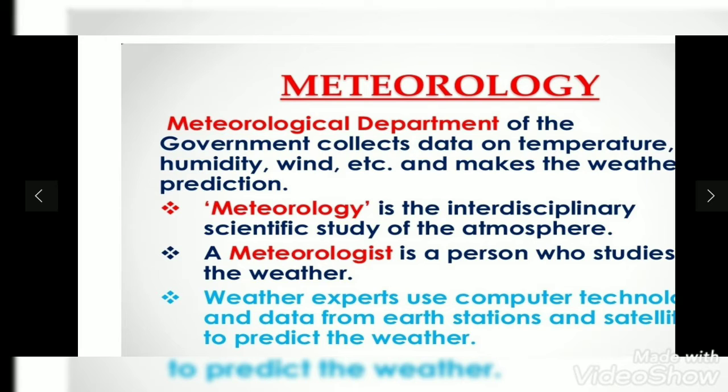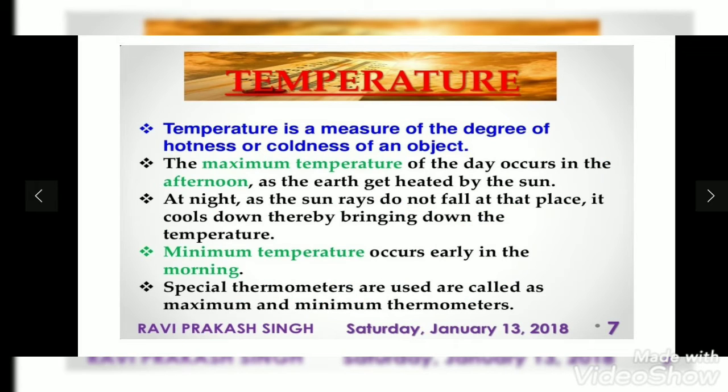All these predictions are from our meteorological department. The government collects the data on the temperature, humidity, and wind and makes the weather prediction, like the weather is going to be rainy for the next 4 days, or cloudy for the next 4 days. This is all done by the meteorological department. If you have ever observed a weather report, it shows maximum and minimum temperature. The maximum and minimum temperature of a day is taken by maximum and minimum thermometers.